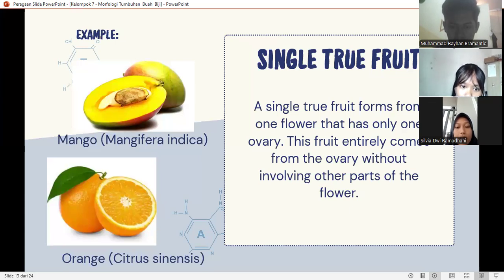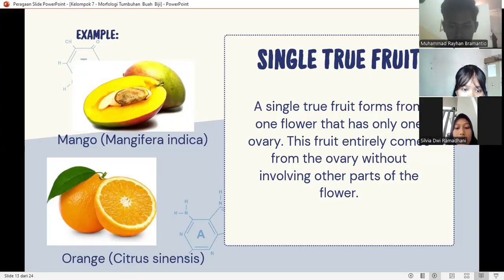True fruit is also divided into several types. The first one is single true fruit. A single true fruit forms from one flower that has only one ovary. This fruit entirely comes from the ovary without involving other parts of the flower. For example, mango and orange.